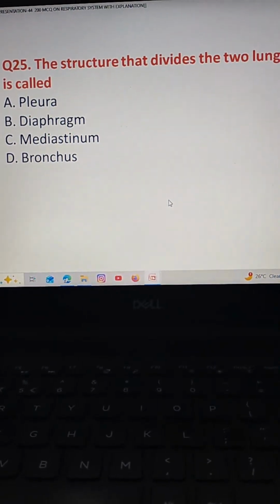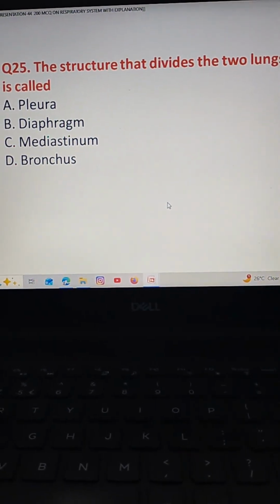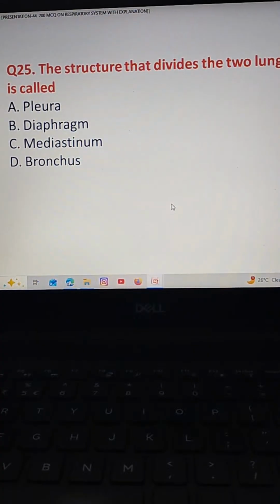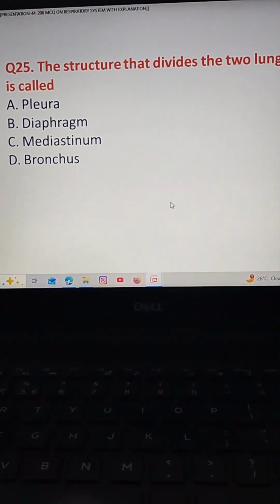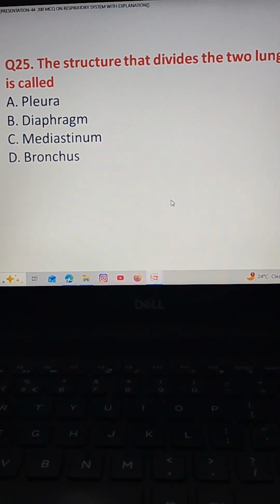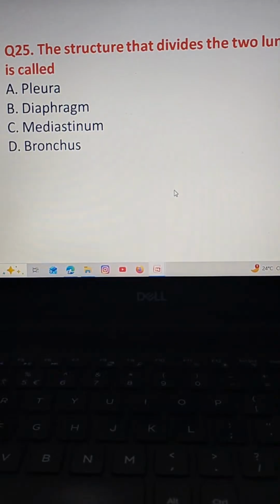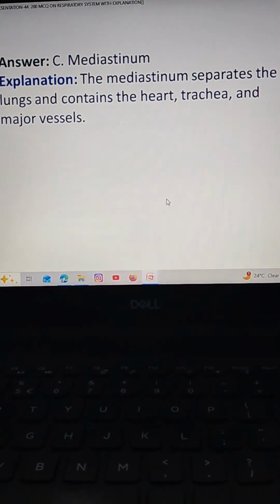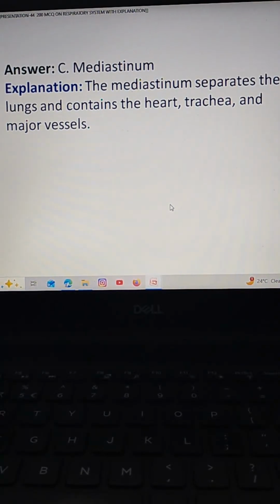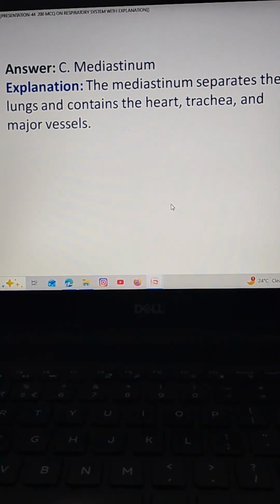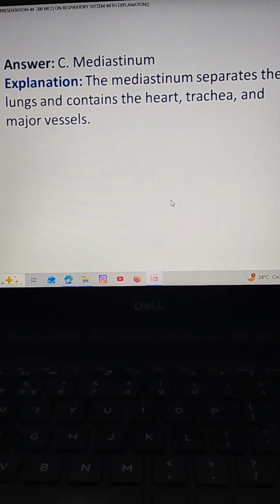Then the structure that divides the two lungs is called option A pleura, option B diaphragm, option C mediastinum, option D bronchus. The correct answer is option C mediastinum. The mediastinum separates the lungs and contains the heart, trachea and major vessels.